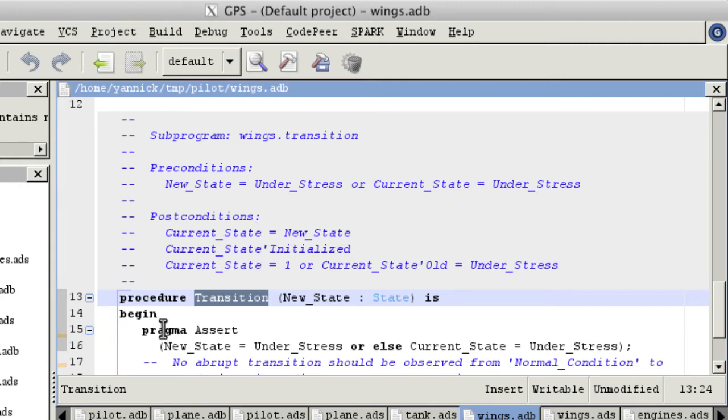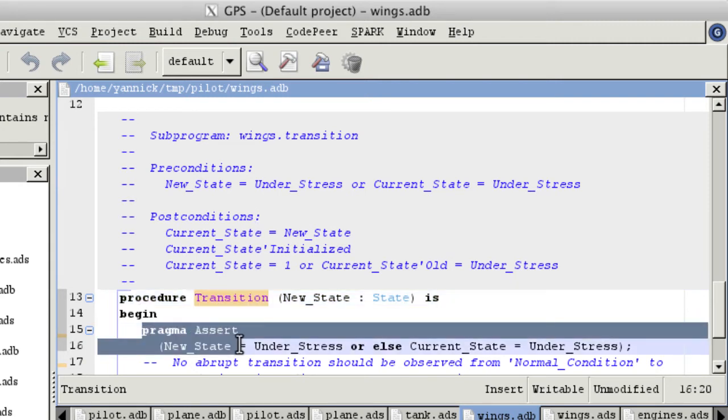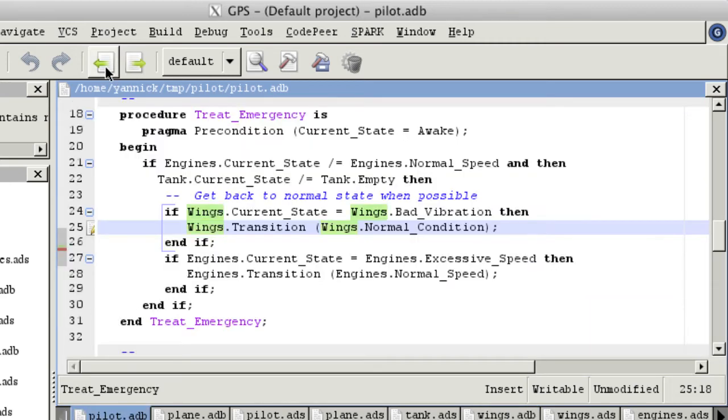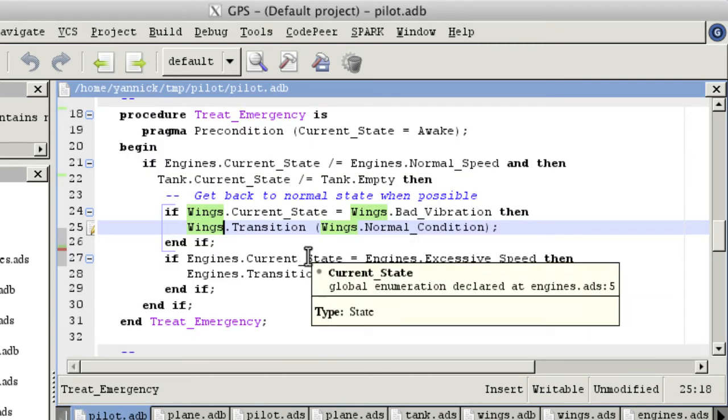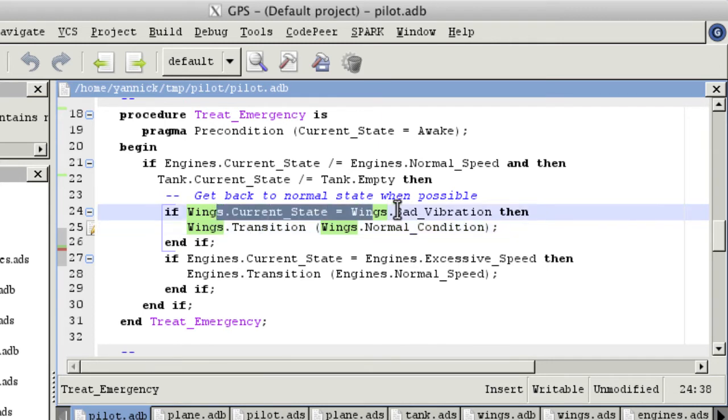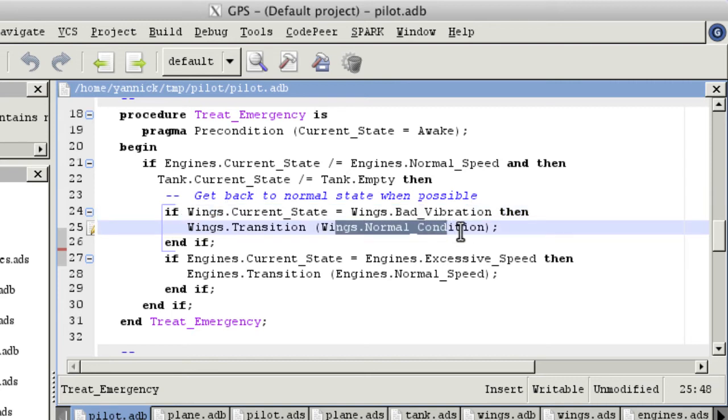This precondition originates directly from an assertion in the function transition. At the point of call here, neither is true. Indeed, current state is equal to bad vibration, and the parameter is equal to normal condition. So that's incorrect. Let's change that.